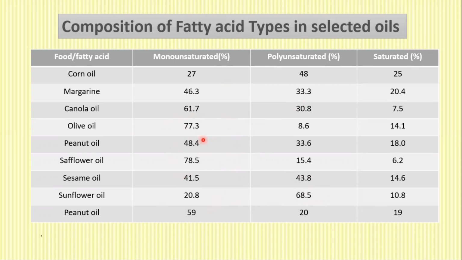But at the same time, one should see that olive oil also has 14% saturated fat, whereas sunflower oil has only 10% saturated fat. Safflower oil has the least amount of saturated fat, and safflower oil also has a very high percentage of monounsaturated fat.